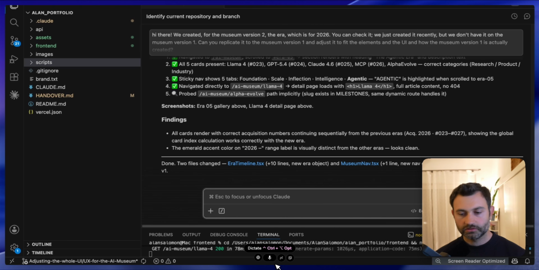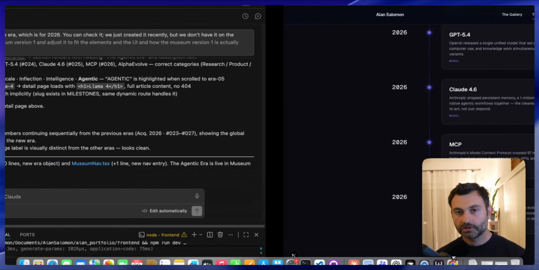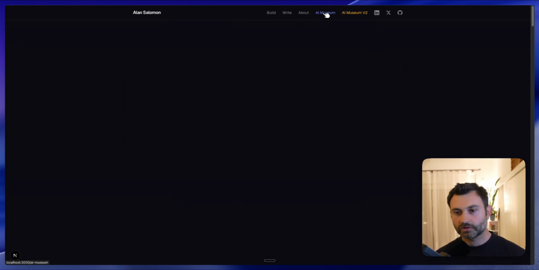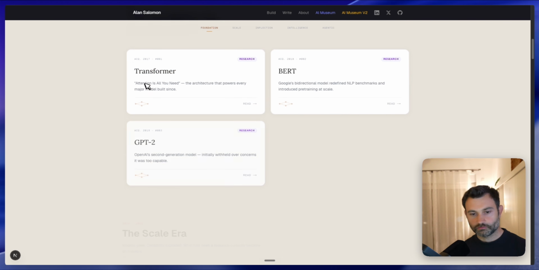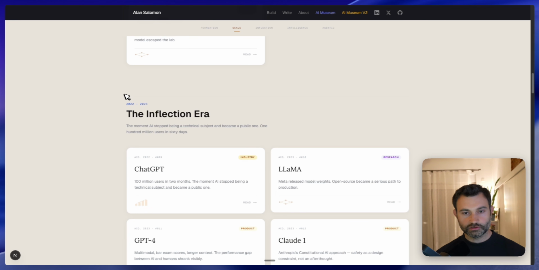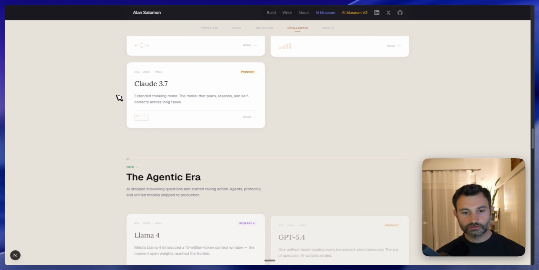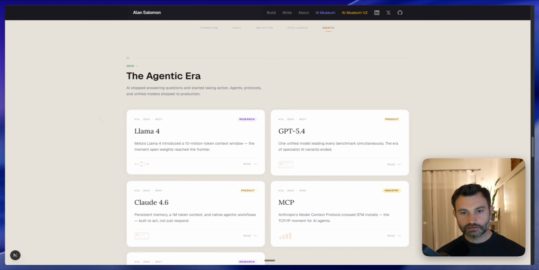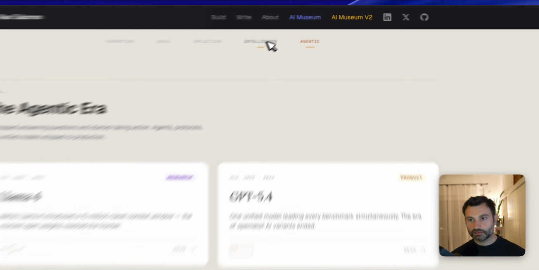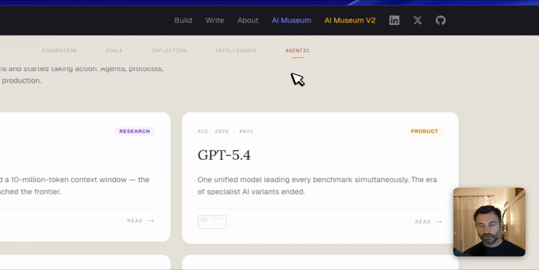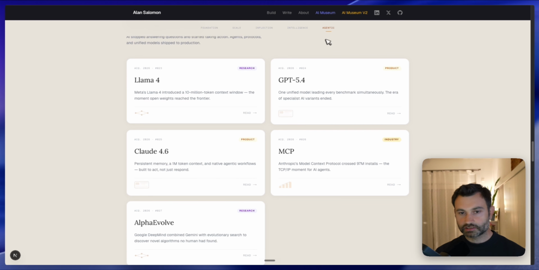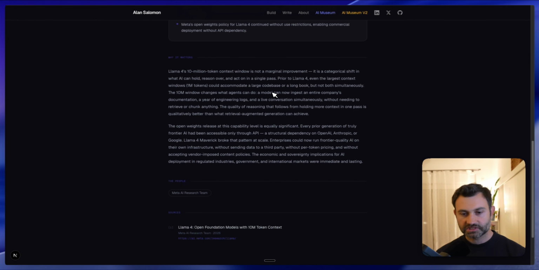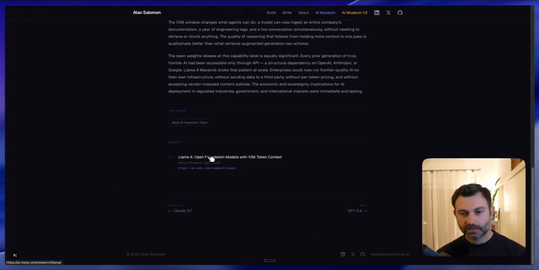Okay, all right. Now what we need to do is just to go to this section, this is the local one. We go to the AI museum and let's check it. Actually, this is the first time I try it. I don't know what's gonna happen. Let's go to the Agentic Era. It's here. Okay, great. Nice. I see it. The Agentic Era exists. It added it here as well. Okay, nice. The links have been added. Everything is specific to what the UI exists itself. Let's go. Okay, nice. This is the same schema, and it added the source.